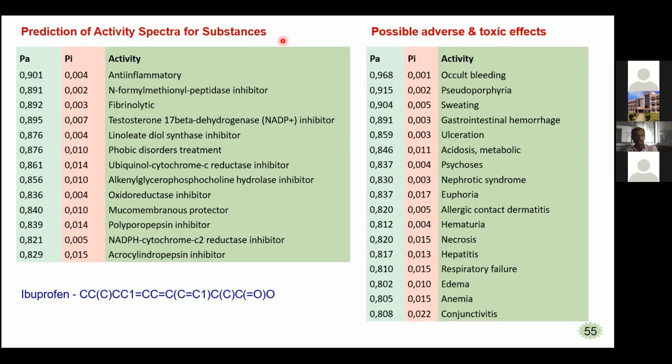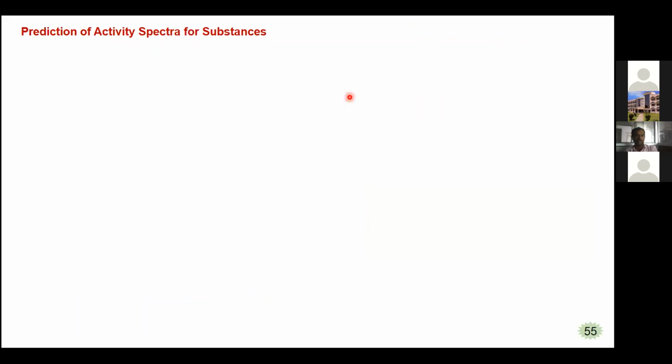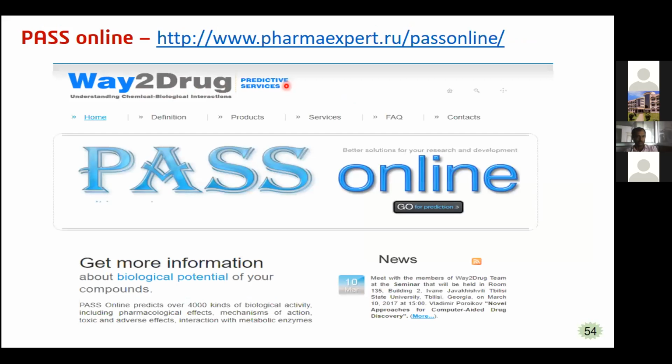So likewise, any molecule, if you give it either in the form of SMILES notation or MOL form, we can get the complete activity spectra and also the adverse and toxic effects of the compound by using this PASS Online software. So that is a drug predictive service.